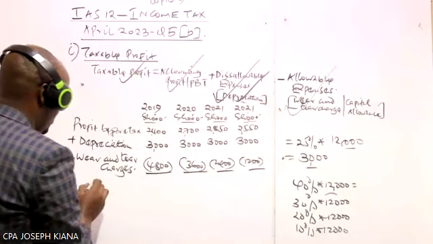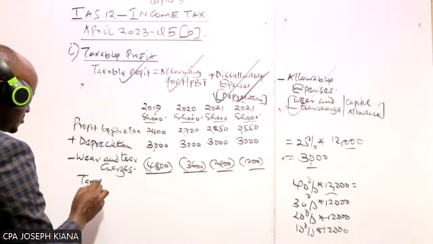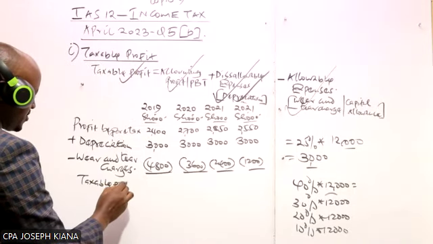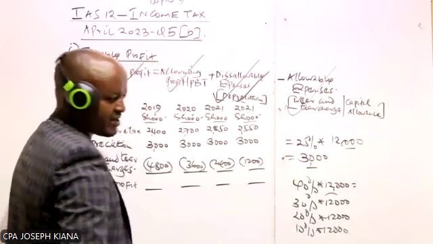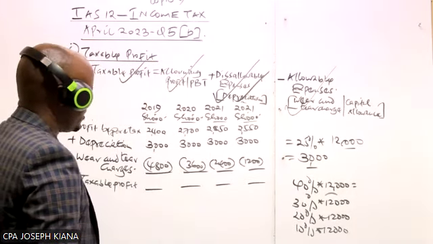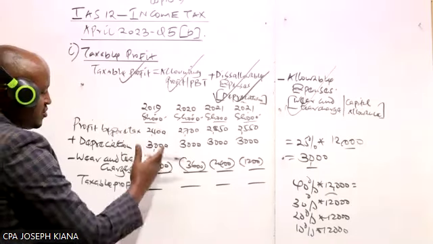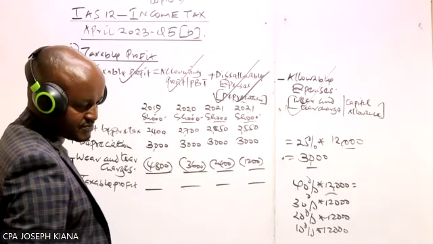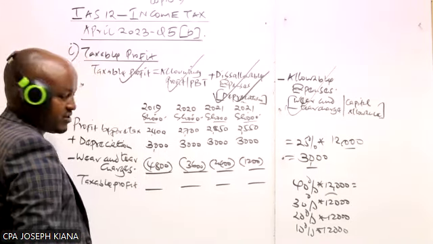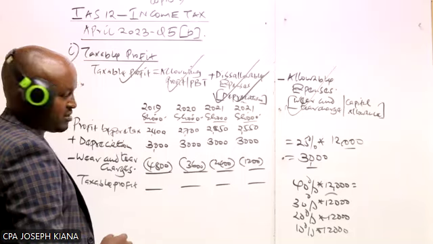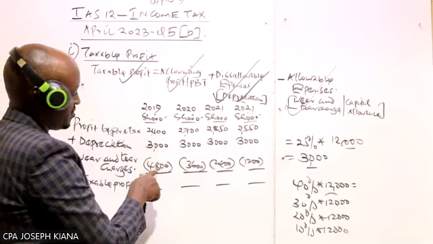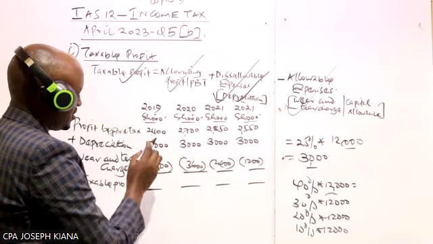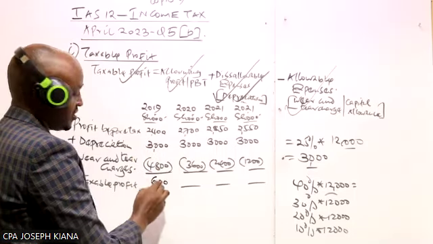Then from there, we get the taxable profit. So the taxable profit in the first year will be what? It can't be 6,000, Victor. We have this 24. Oh, it's 600. Yes, 600.